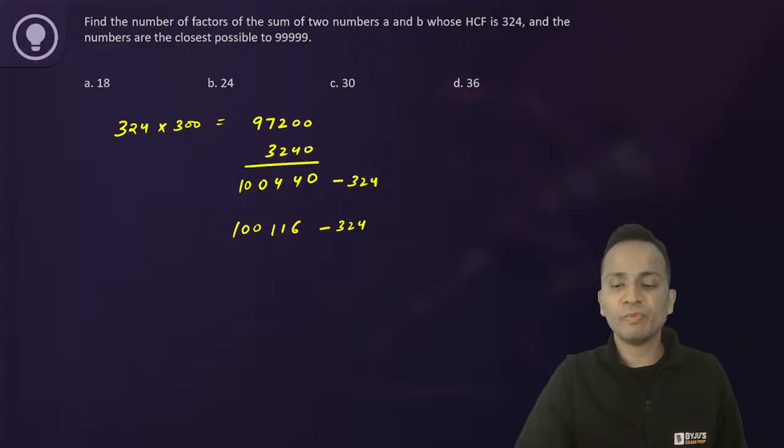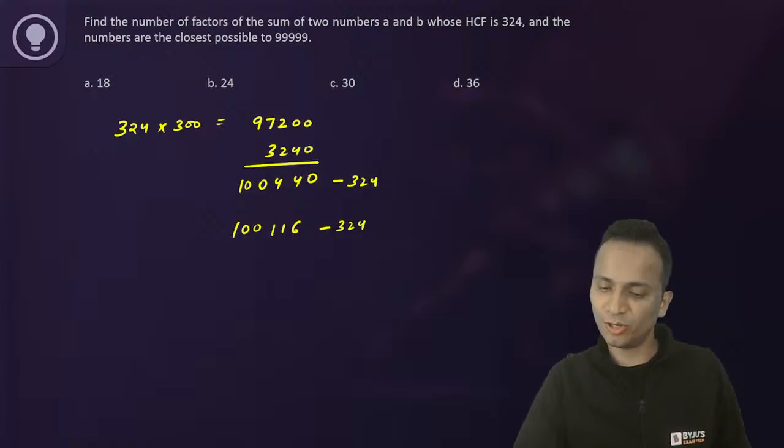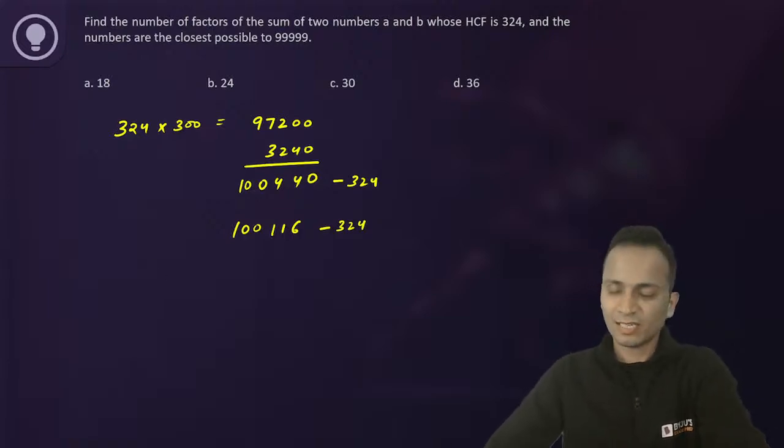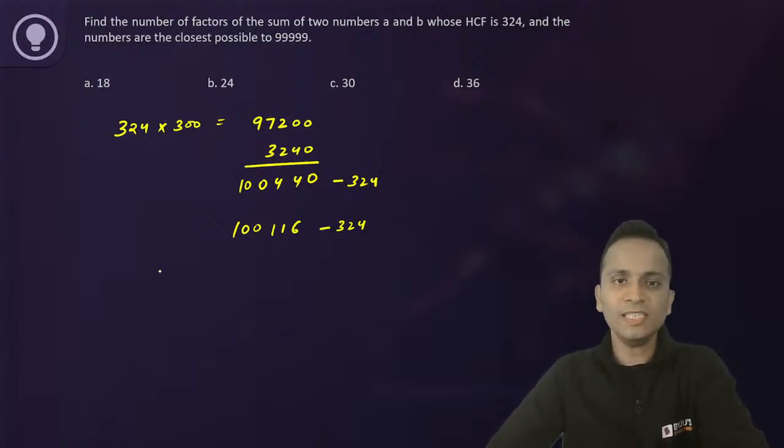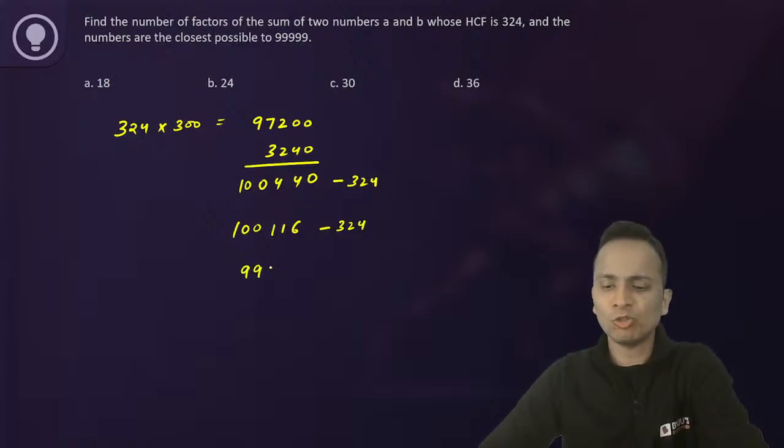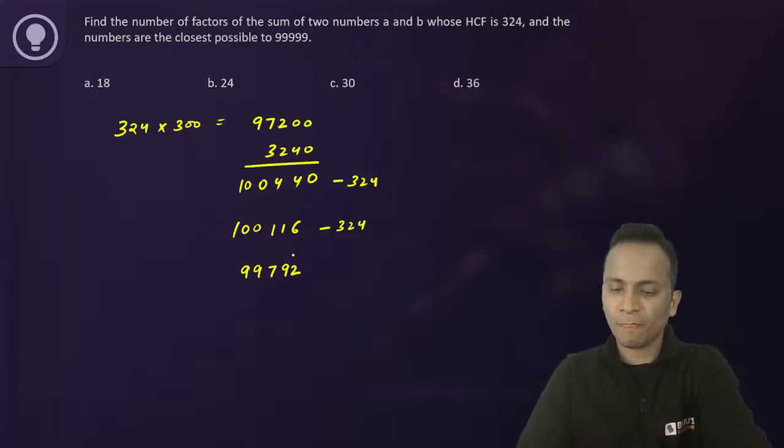Some of the students have given me the answer as option C. Okay, good. Come on, give me the answers. Beta says option C. Okay. Now after subtracting, what will come? 99,792. Okay, fine.